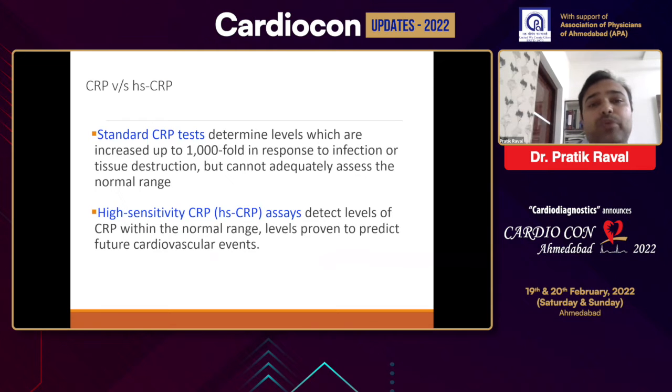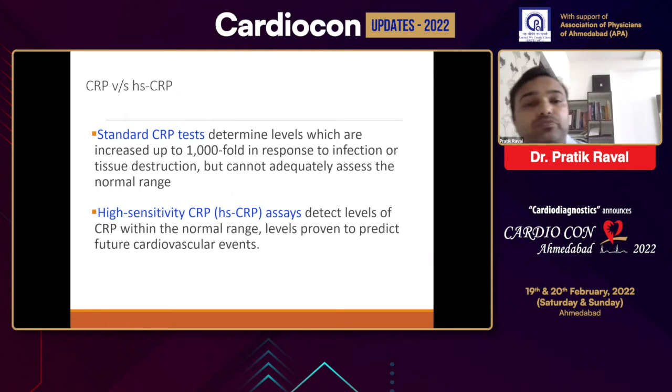So the standard CRP assay determines CRP only when it is elevated manifold, like when there is a highly elevated CRP level, only then will this assay detect the CRP, like in those with infection and inflammation. But the HSCRP assays are particularly designed to detect CRP levels which are within the normal or near normal range.